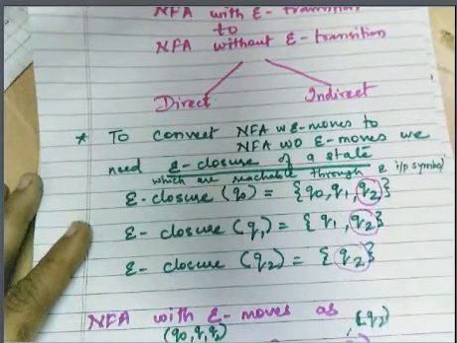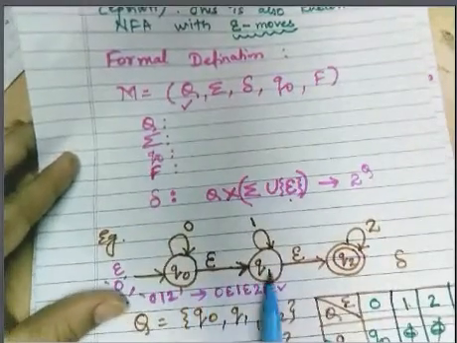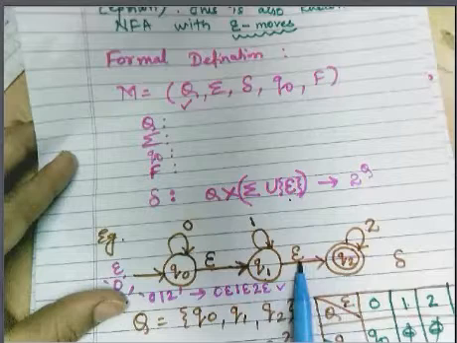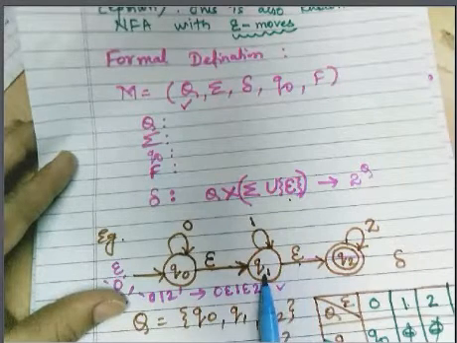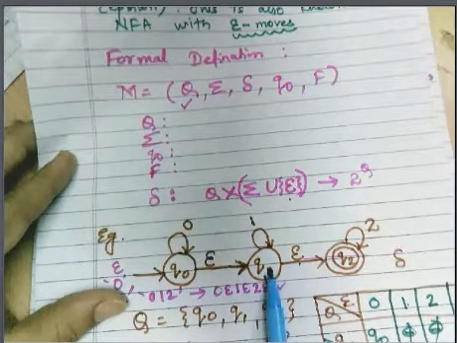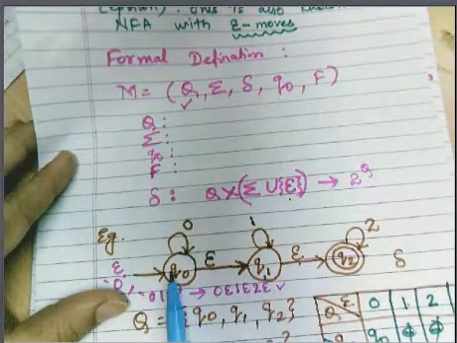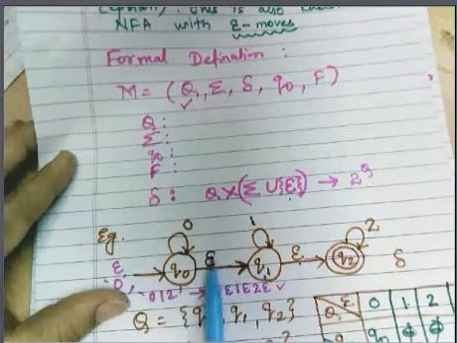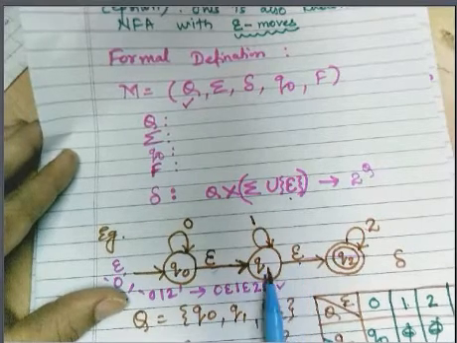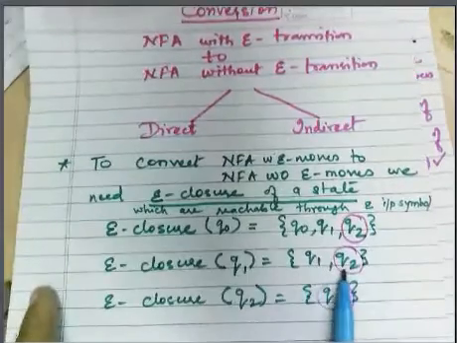Similarly, what will be the epsilon closure of q1? It will be all reachable states from q1 with the empty string. From q1 with the empty string, I can reach q1 as well as state q2. I cannot reach q0 because there is no path available from q1 to q0 with the empty string. So the reachable states with the empty string are q1 and q2. So epsilon closure of q1 is q1 and q2.